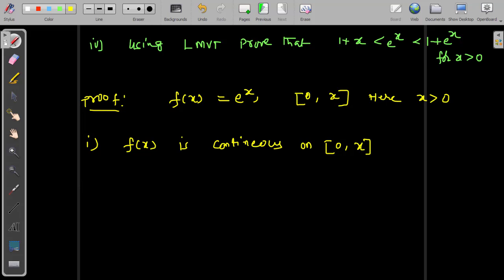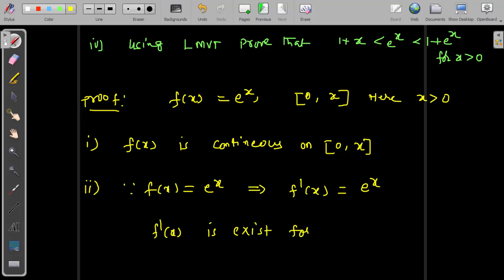Okay, so on the given interval 0 to x, it will also be continuous. Now the second condition: since we have the function f of x equal to e to the power of x, we need to perform the derivative. F dash of x, the derivative of e power x, is e power x. So we can say here f dash of x